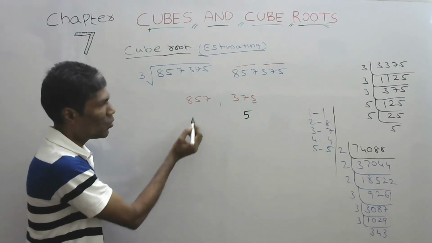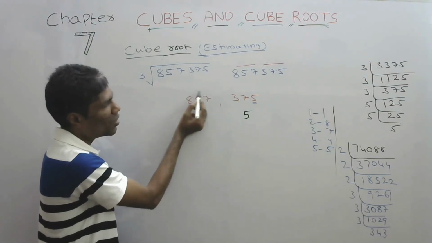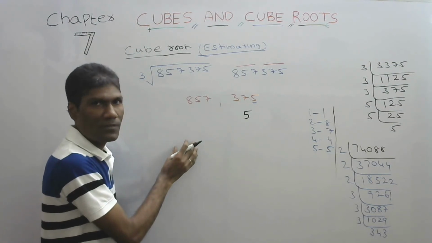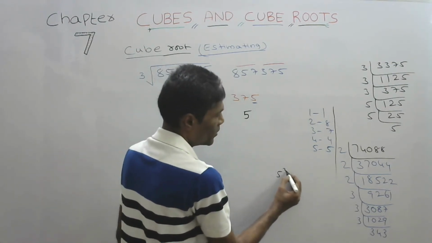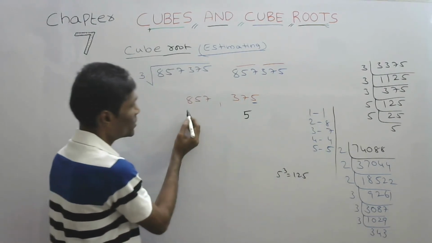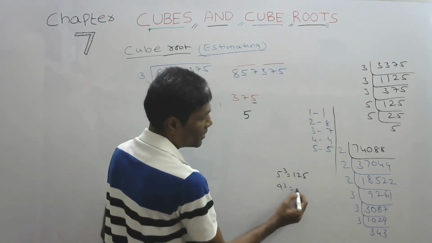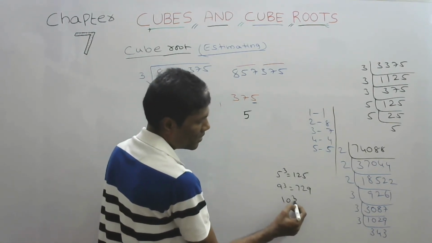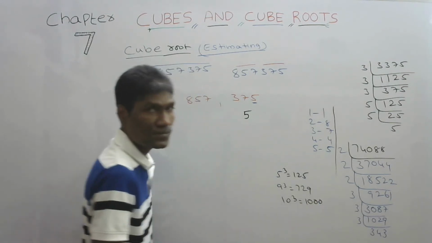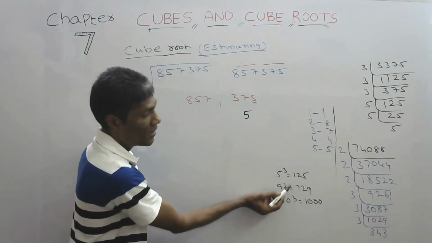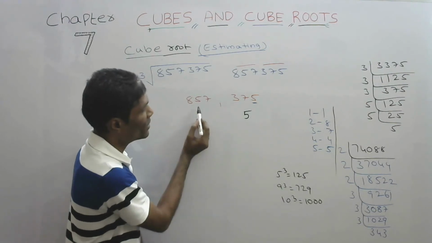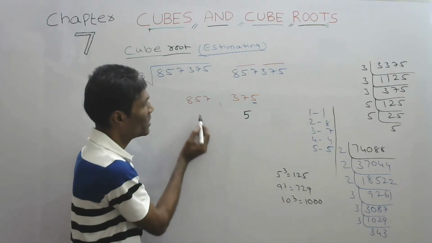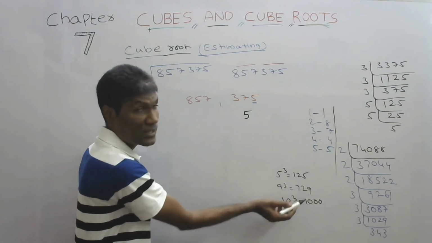857. Now what could be the cube root of 857? We know 5 cube is 125. Still bigger, 9 cube is 729. 10 cube is 1000. So 857 will be in between these two numbers.